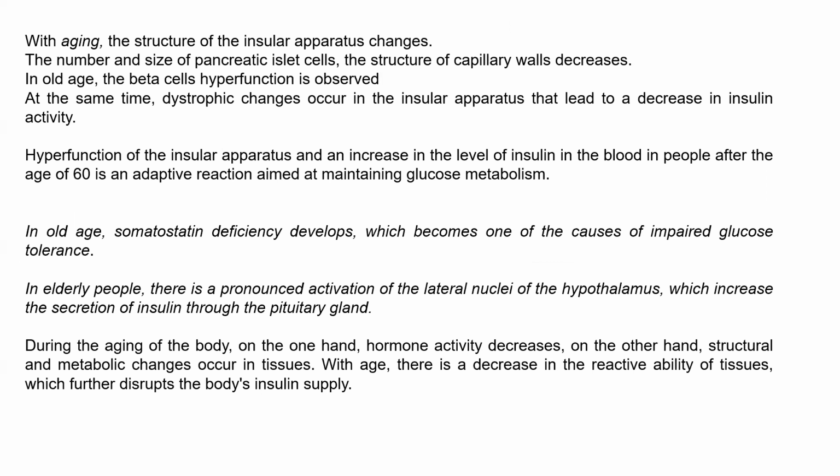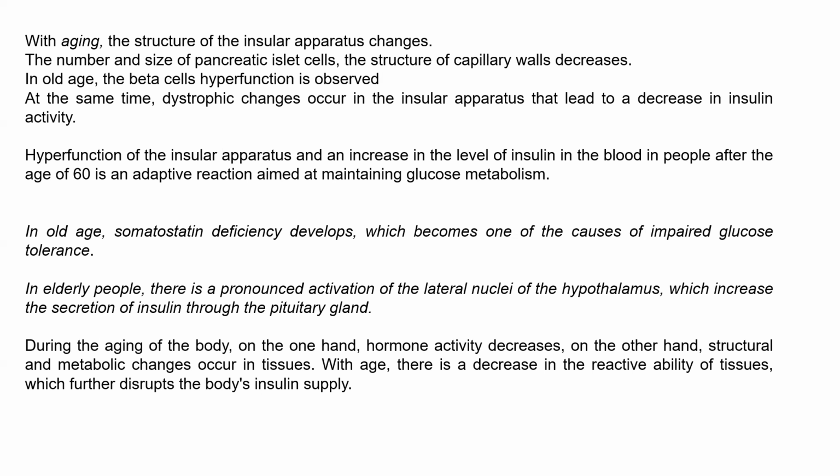With aging, the structure of the insular apparatus changes. The number and size of pancreatic islet cells and the structure of capillary walls decrease. Beta cell hyperfunction is observed. At the same time, dystrophic changes occur in the insular apparatus that lead to a decrease in insulin activity. Hyperfunction of the insular apparatus and increased level of insulin in the blood in people after 60 years old is an adaptive reaction aimed at maintaining glucose metabolism.